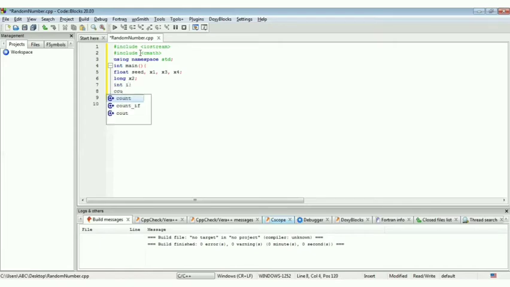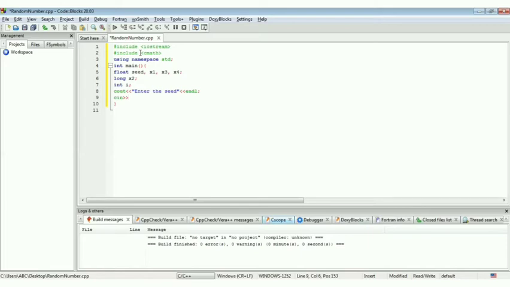As a first step to generate the random numbers, we need some seed value or trial value, because this is an iterative process which has to start with some seed value. So this message will be printed on the screen asking us to enter the seed. Then to read the seed value from the keyboard, we use the cin statement.